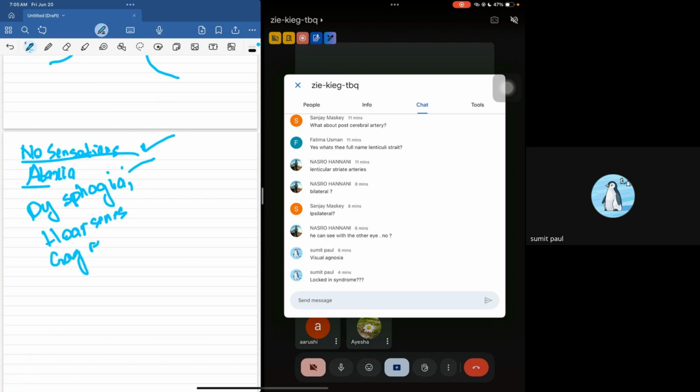So remember, if there are no sensations, if there is ataxia, if there is nausea, if there is vomiting, all of those things are occurring, and at the same time the patient is having dysphagia and hoarseness of the voice, the first thing that should come into your mind is a PICA stroke. So this is the difference between PICA and AICA stroke.